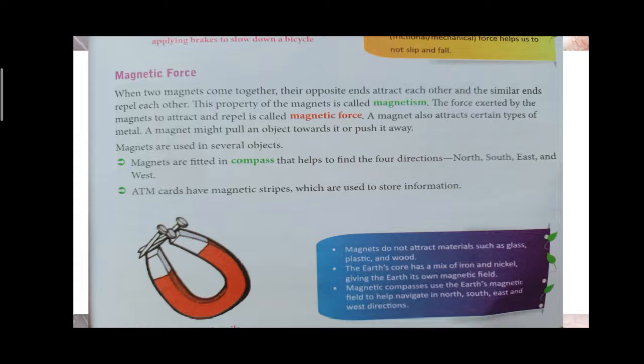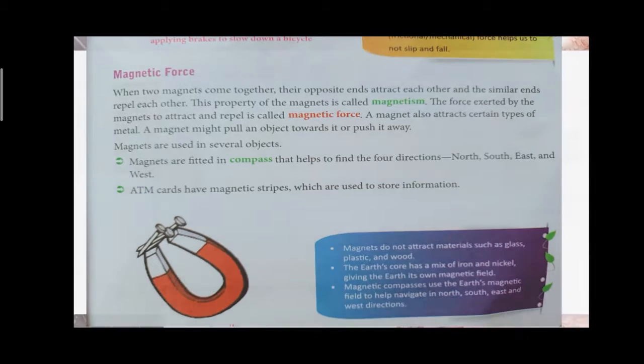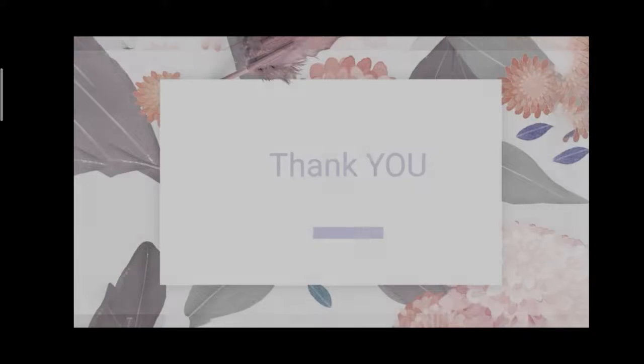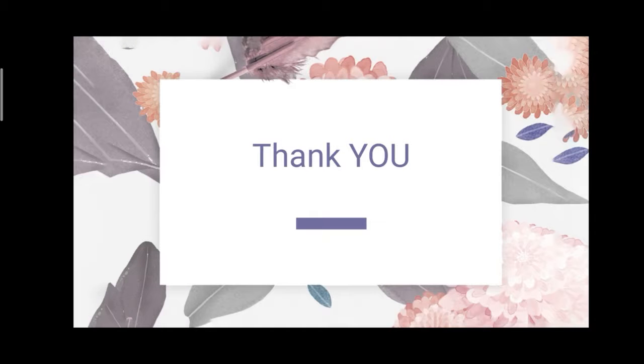Do you understand up to this? So what are the forces we have learned today? Gravitational force, friction, and magnetic force. So what is gravitational force? Gravitational force means the natural force of the earth, the force given by the earth. The sun also exerts some gravitational force.